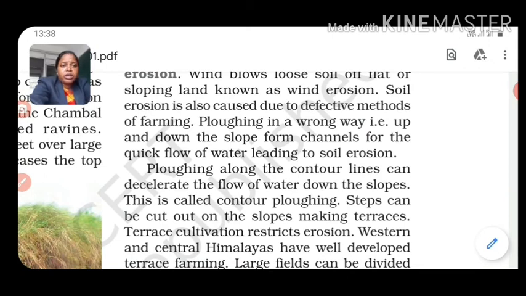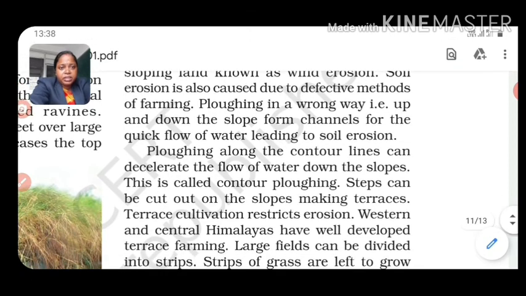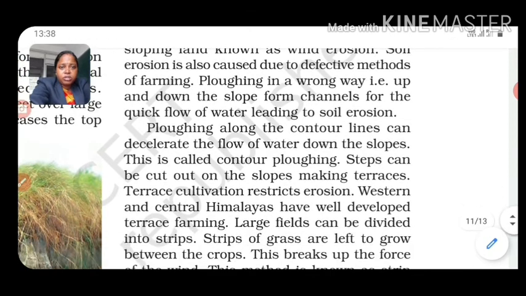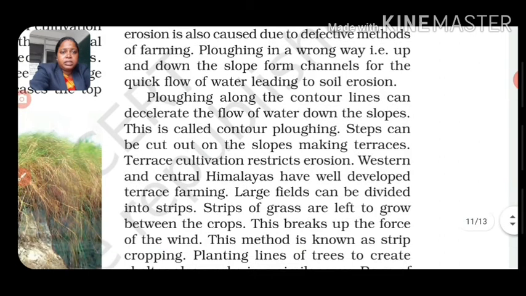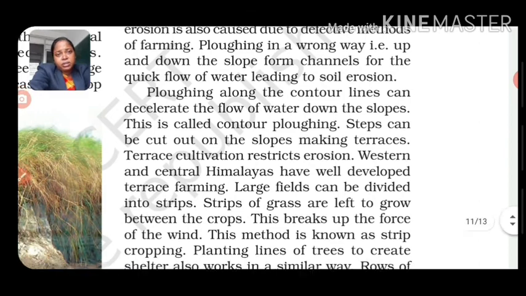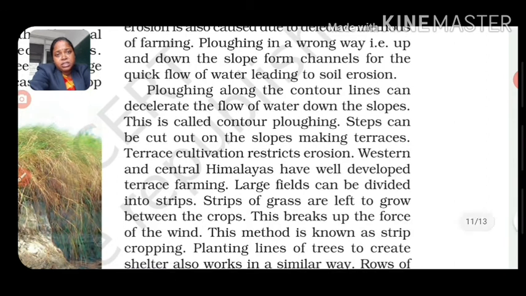So ploughing along the contour lines can decelerate the flow of water down the slope. This is called contour ploughing. Steps can be cut out on the slopes, making terraces. Terrace cultivation restricts erosion. Usually in the Himalayan areas, meaning most of the mountainous areas, terrace farming is done for agricultural purposes.